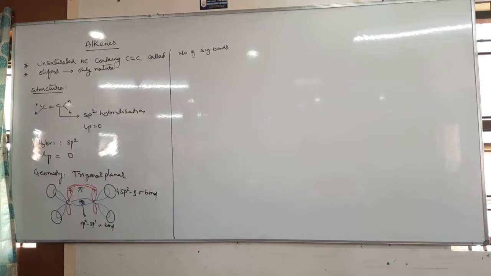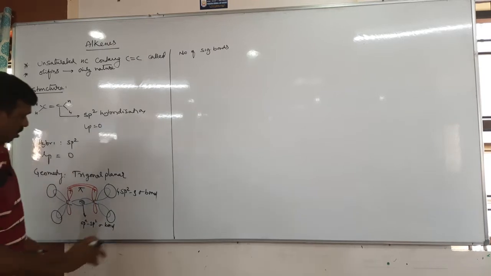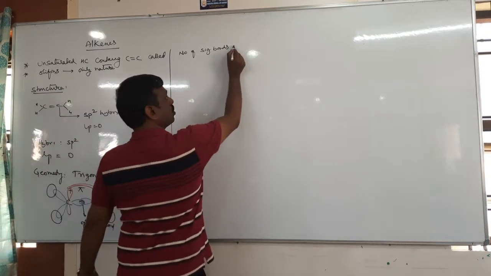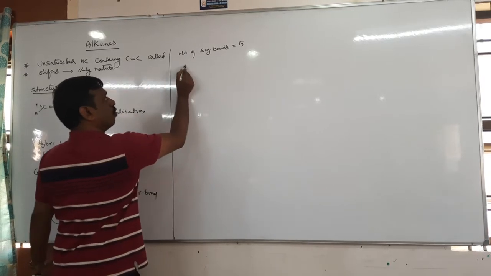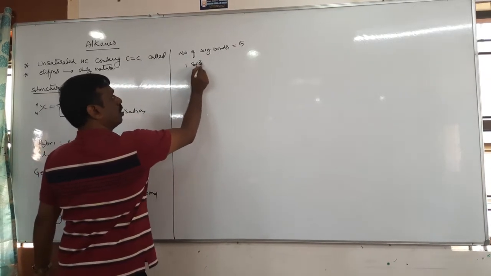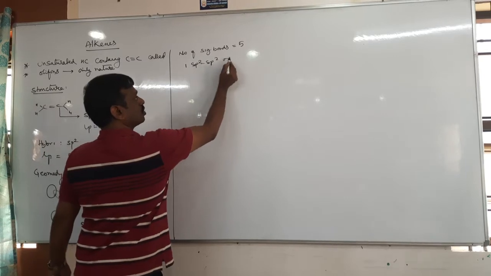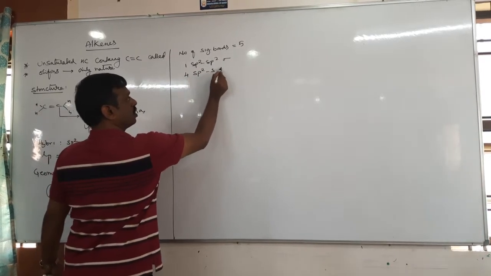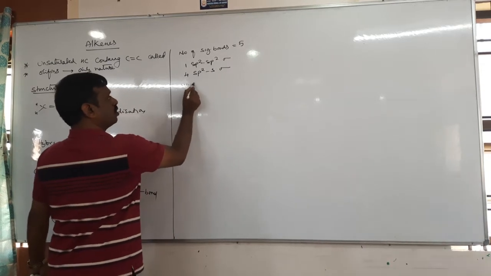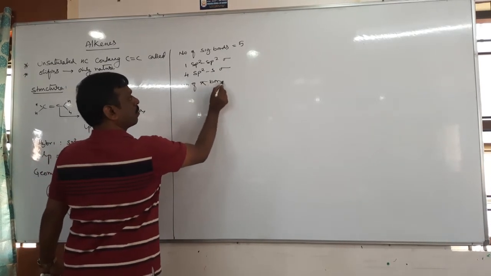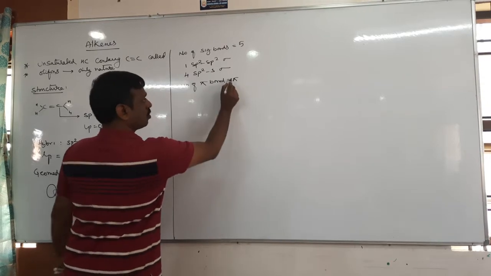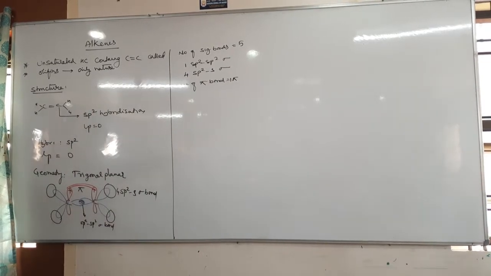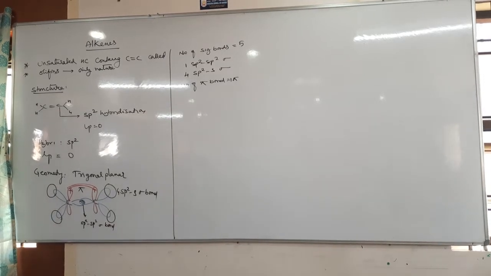Okay, Bharti, how many? 5. No, 1 2 3 4 5 sigma bonds. Out of 5, 1 is an sp2-sp2 sigma bond, and 4 are sp2-s sigma bonds. Number of pi bonds, how many? 1 pi bond. Okay.